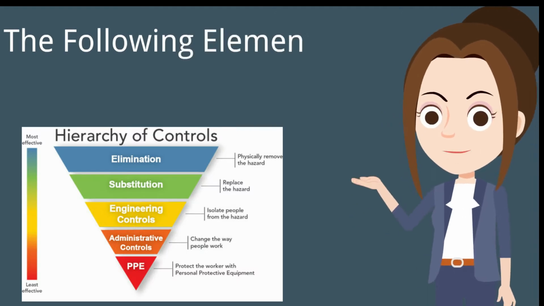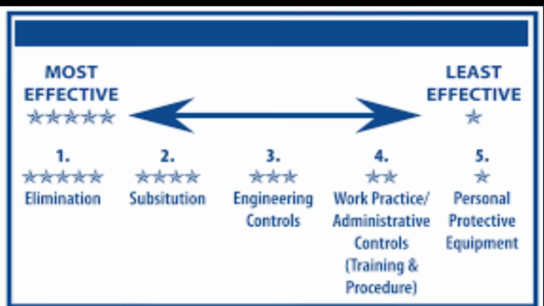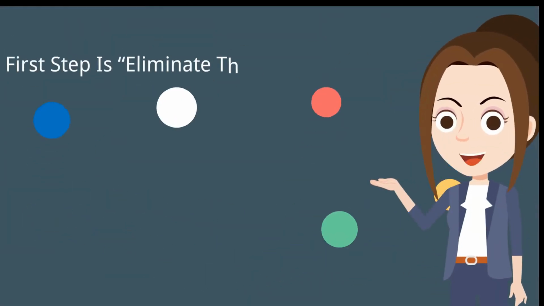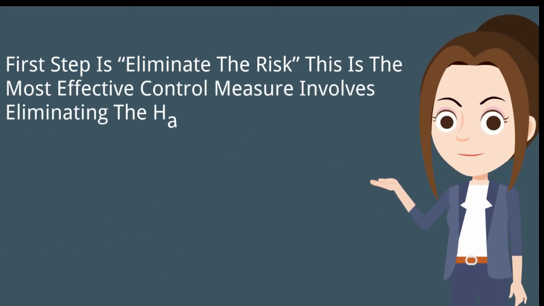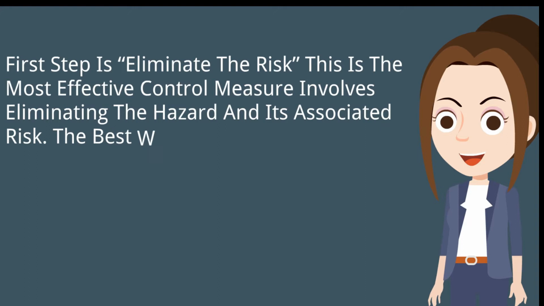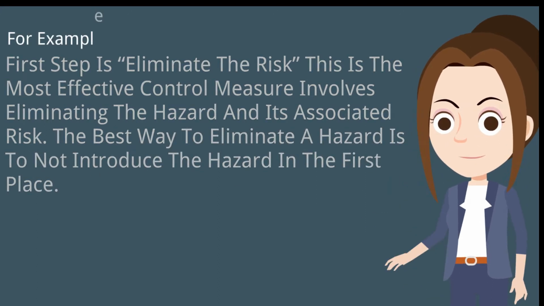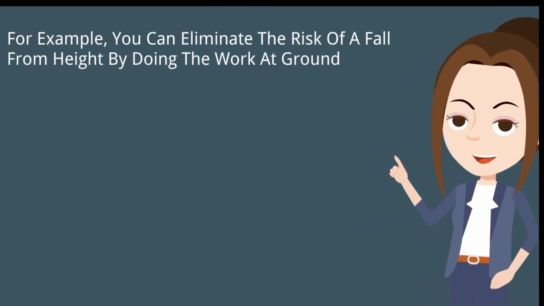The following element shows the structure of the hierarchy of control, from most effective control to least effective. First step is eliminate the risk. This is the most effective control measure, involves eliminating the hazard and its associated risk. The best way to eliminate a hazard is to not introduce the hazard in the first place. For example, you can eliminate the risk of a fall from height by doing the work at ground level.